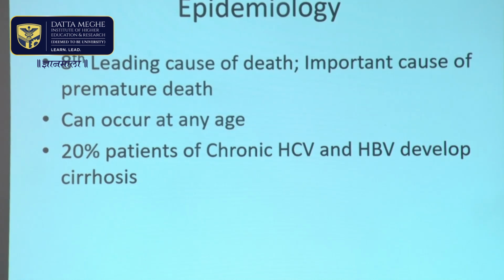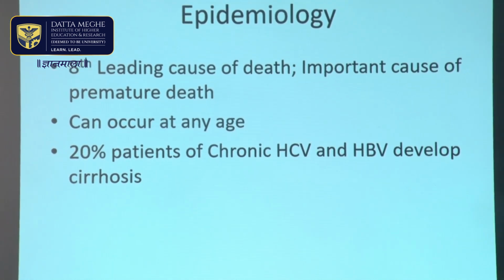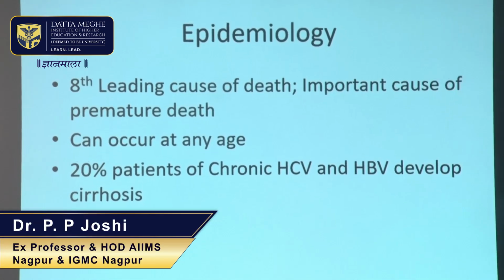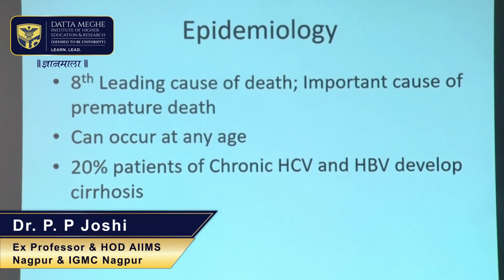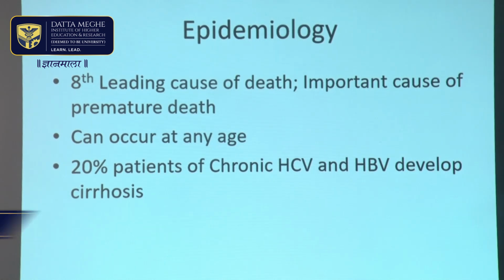Cirrhosis is the 8th leading cause of death. It's an important cause of premature death. It can occur at any age. 20% of patients who have chronic hepatitis C viral infection and hepatitis B virus infection go on to develop cirrhosis, which is called post-necrotic cirrhosis.